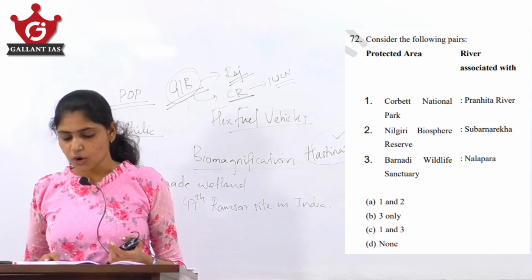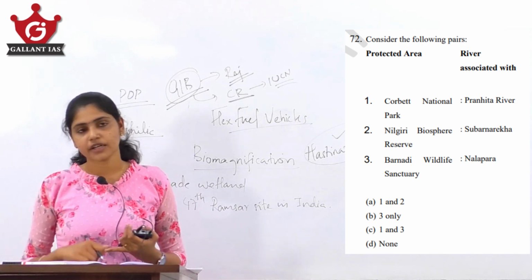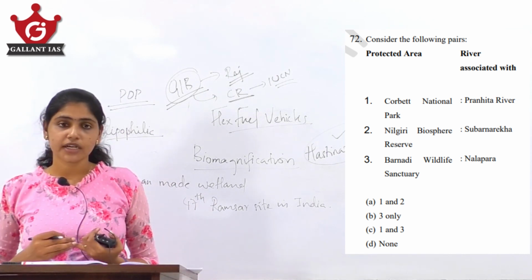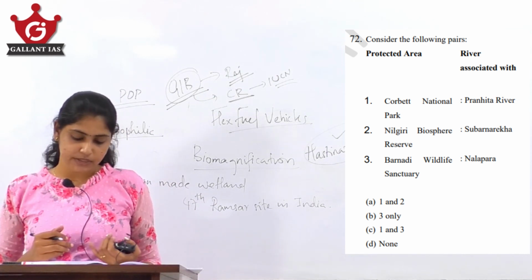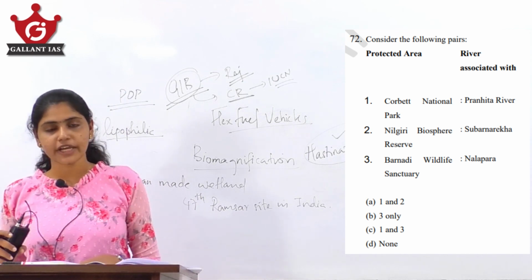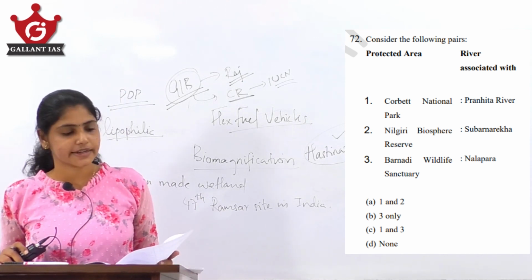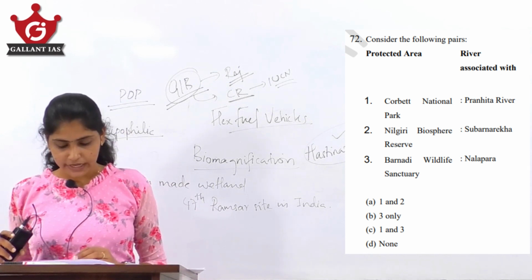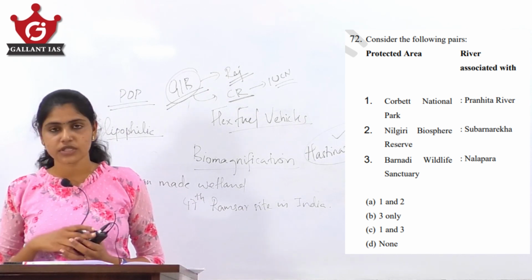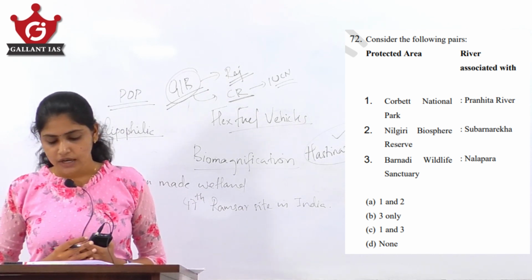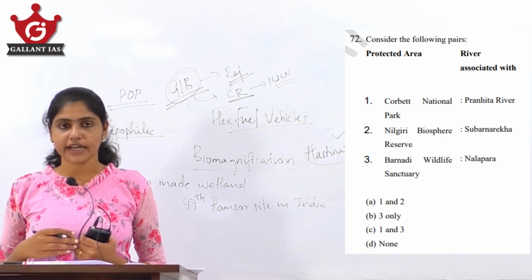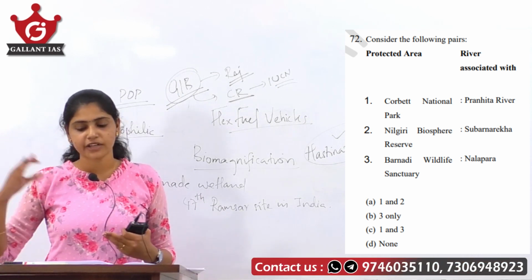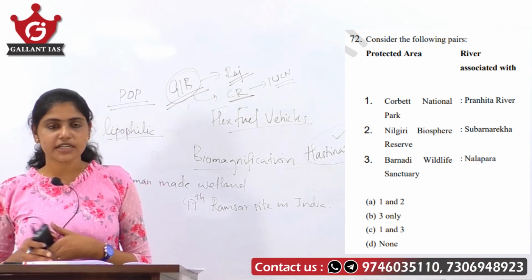With regard to Corbett National Park, the Ramganga, Sona Nadi or the Kosi are the major rivers associated with it. If you know that, you can eliminate the first pair, which is not rightly matched. So, 1 and 2, 1 and 3, that is A and C, you can eliminate. Now, B says Nilgiri Biosphere Reserve, which is situated towards the south, and it is given Subarnarekha River. Subarnarekha River is associated with Simlipal Biosphere Reserve, Odisha, and not Nilgiri Biosphere Reserve. So, the second pair is also wrong.